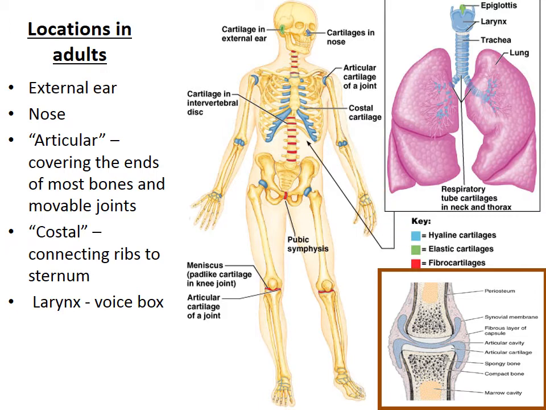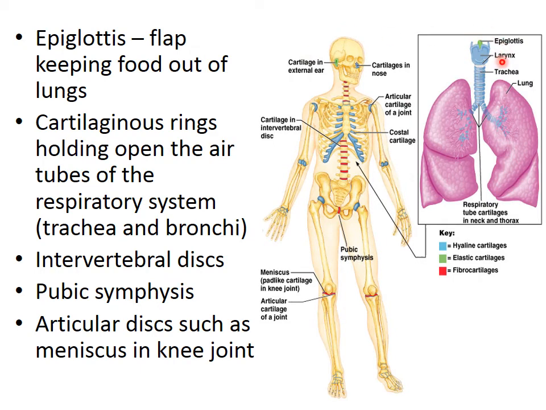In the larynx, in the epiglottis, where it acts as a flap, keeping food out of the lung. In the respiratory tract, in the trachea, as cartilaginous rings, which keep the air tubes open. In intervertebral discs, pubic symphysis, and articular discs such as menisci in the knee joint or in the TMJ. So these are the locations where cartilage is present in adults.